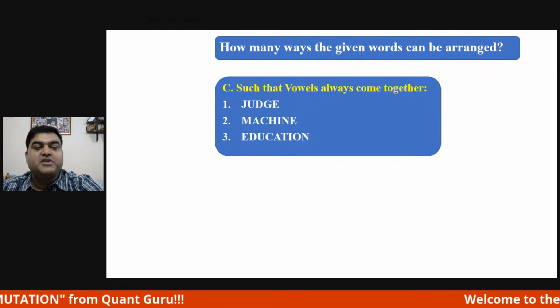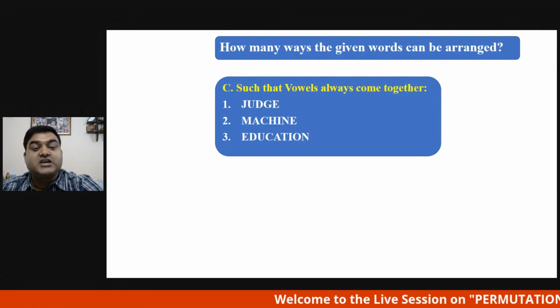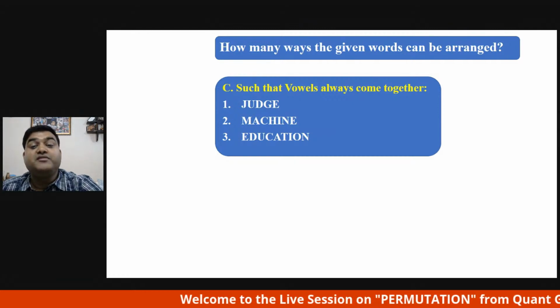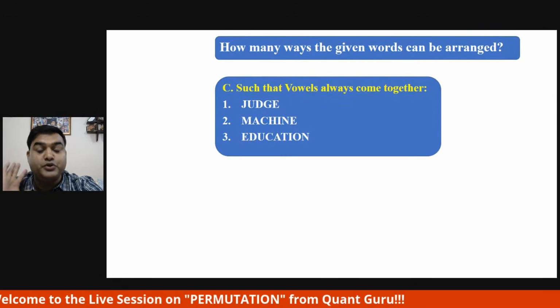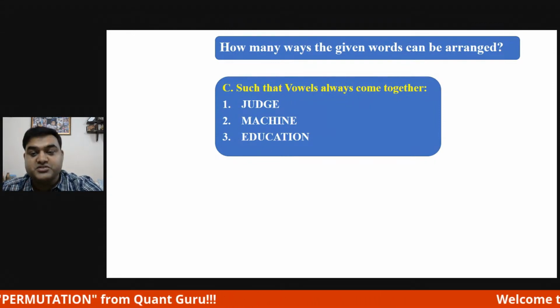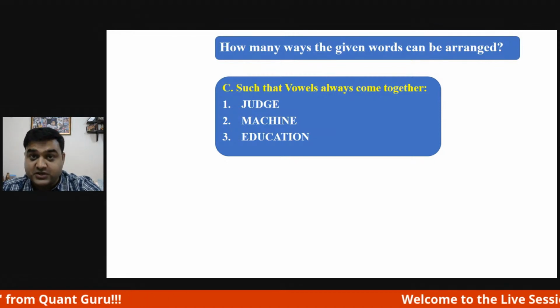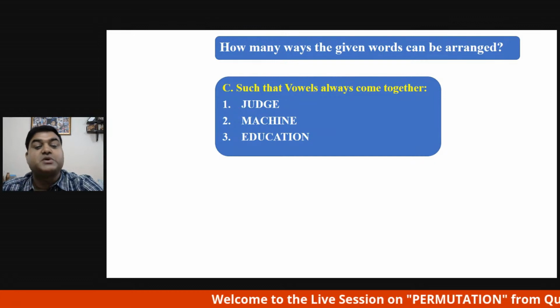So let's talk about the next section, wherein the next type of permutation question is type C, in which they are asking such that vowels always come together. This kind of question you can expect in bank POs and all. This is a quality question. When we are writing for product based companies, this kind of question you can expect. High graded service based industry also you will expect this kind of question.